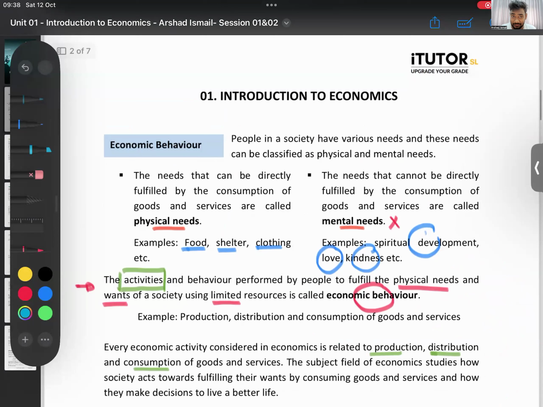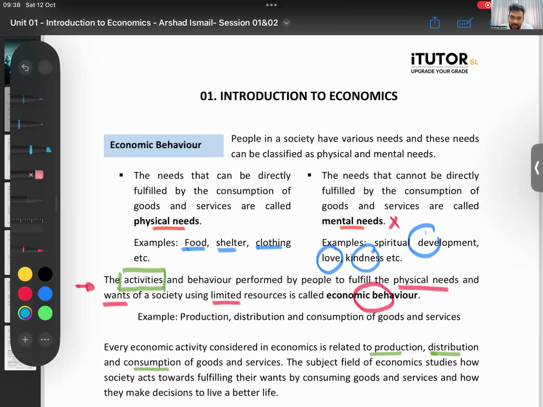What did I say? First, I talked about economic behavior. What is economic behavior? I told you people have physical needs and mental needs and wants. What are physical needs and wants? The ones that you can satisfy by consuming a good or service. You have a need for food, buy food to satisfy.